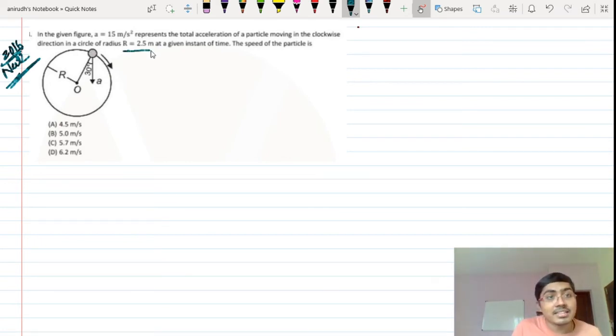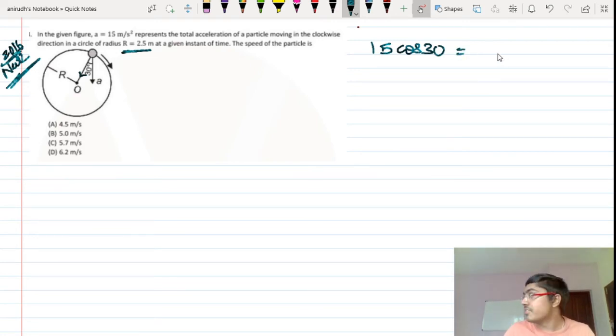The radius is also given as 2.5 meter, and they are asking for the speed of the particle. So 15 cos 30 will be the acceleration towards the center, and that is the centripetal acceleration, given by v square by r, with r as 2.5.